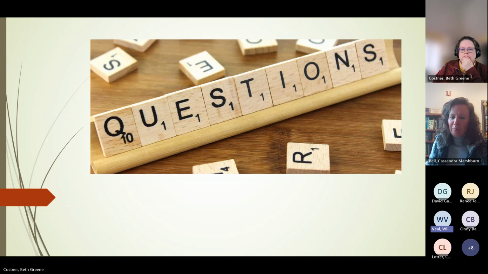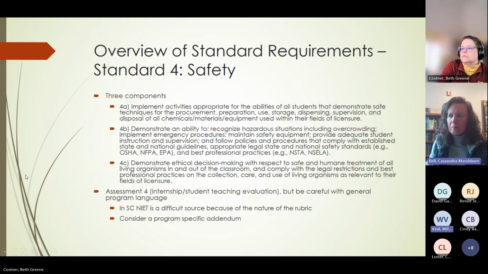I would like to add one other thing, and this goes to what Beth was saying. If you look at the verbs that we use to develop standard 4, it's implement, demonstrate, demonstrate. So it's not just having the knowledge of Flynn, it's being able to implement it.